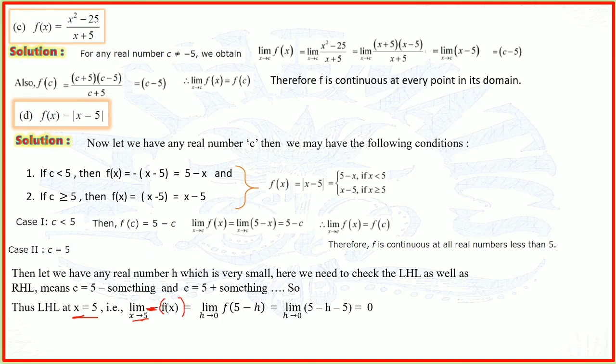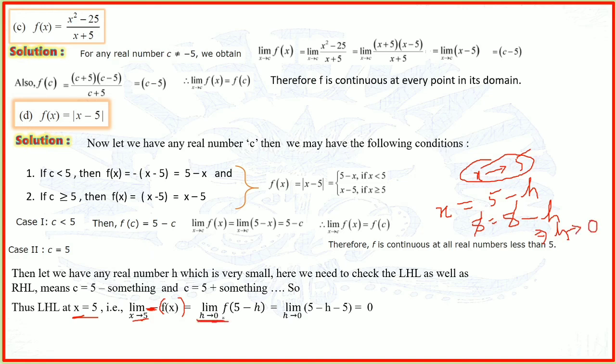When x tends to 5, we write 5 minus h, so x equals 5 minus h. Putting x as 5, 5 equals 5 minus h, so the 5 and 5 cancel, which means h tends to 0. That is why we have written h tends to 0.